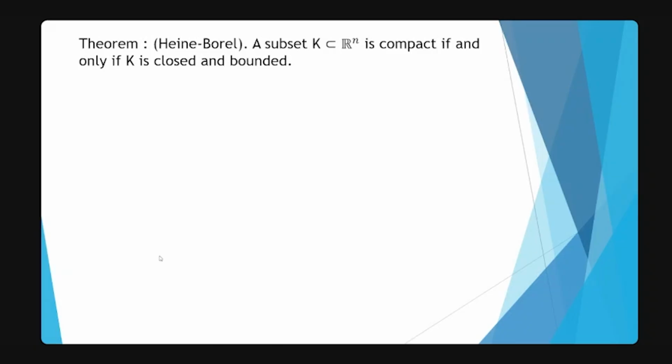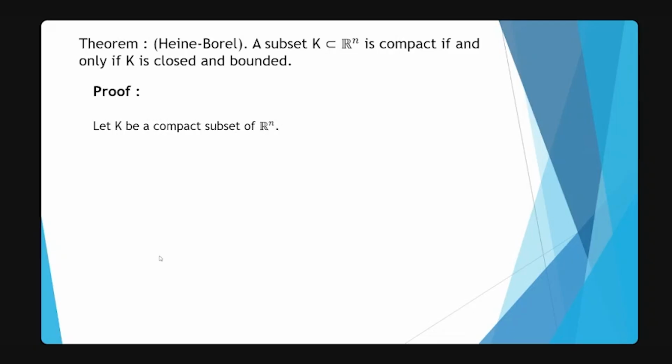Now here comes the theorem, the Heine-Borel theorem, that says that a subset K of R^n is compact if and only if K is closed and bounded. So here are two parts, if and only if. Firstly, we will assume K is compact and prove it is closed and bounded. After that, we will assume K is closed and bounded and prove it is compact. So let's see the proof.